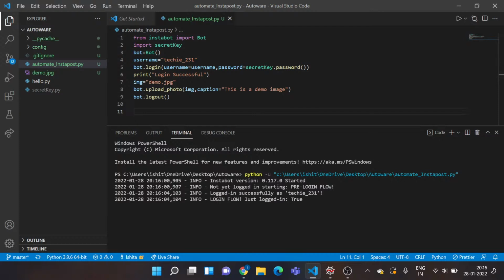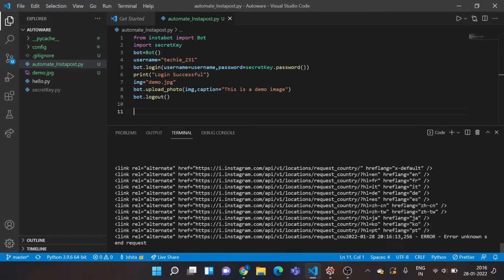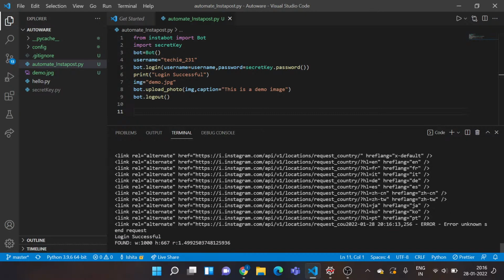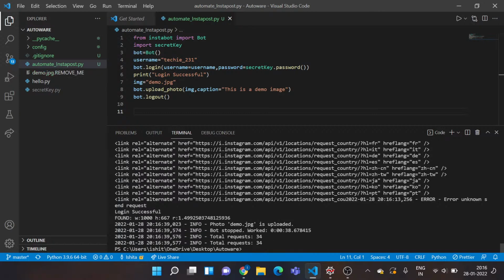As you can see, it says started pre-login flow, logged in successfully, just logged in. So let's see if it uploads the image now. Don't worry about this. This is all the JSON response that the browser is returning. So it says login successful. Okay, so it says photo demo.jpg is uploaded and the bot has stopped. It has actually logged out.